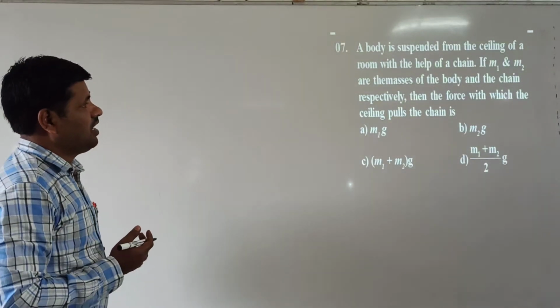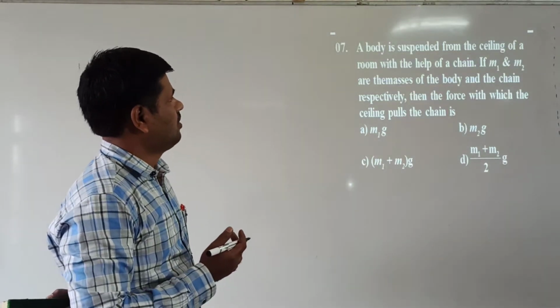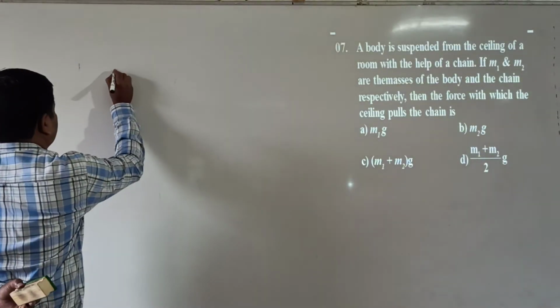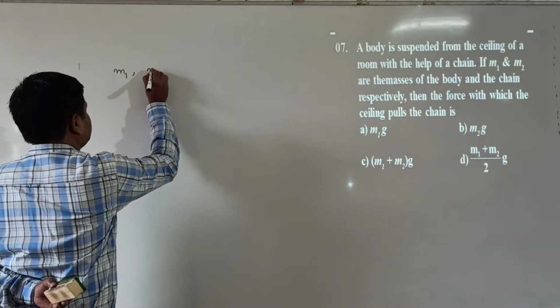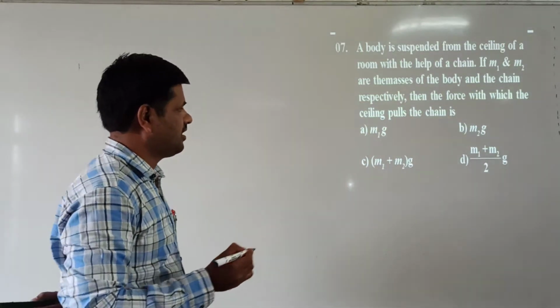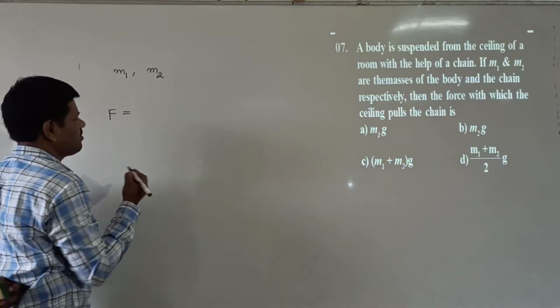The body has the mass m1, and the chain has the mass m2. What is the force acting on the ceiling is asked here. Force acting on the ceiling can be written as total weight, F is equal to mg.